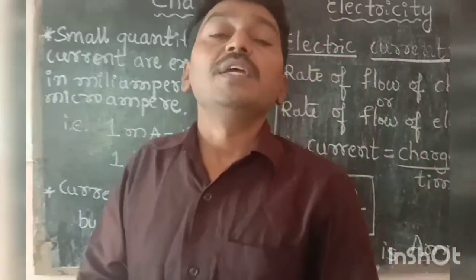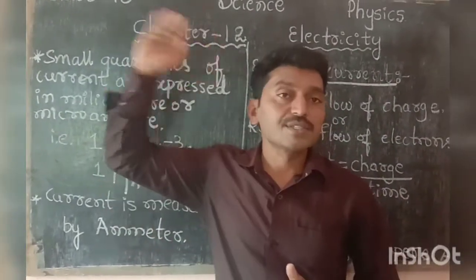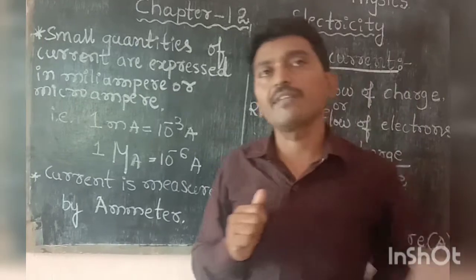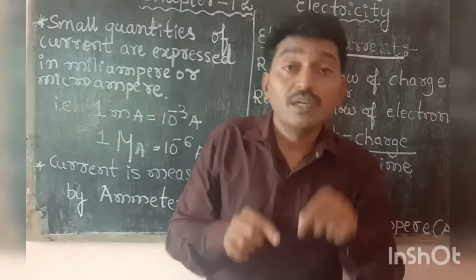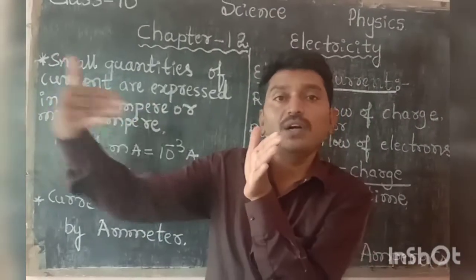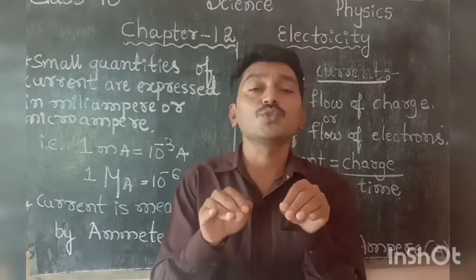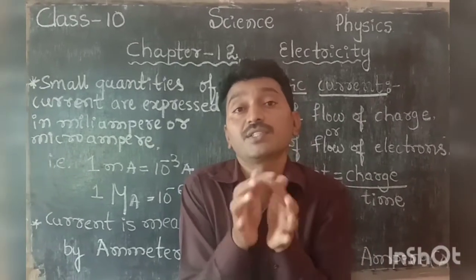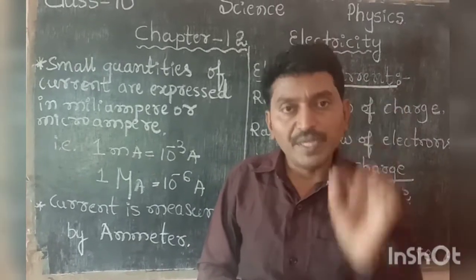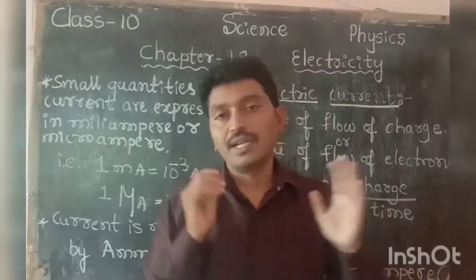Then what is an ammeter? An ammeter is a device which is used to measure the electric current in a circuit. An ammeter has a low resistance. Resistance means what? The property of the conductor that stops the flow of current in a circuit. So an ammeter is a device used to measure the flow of current. Ammeter has a low resistance and is always connected in series. About series I will discuss with you in the next classes.